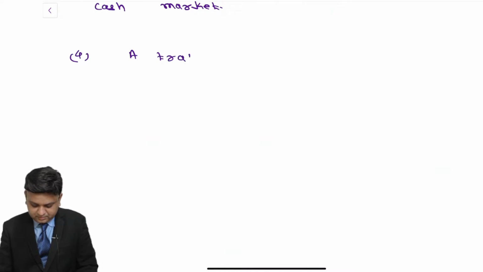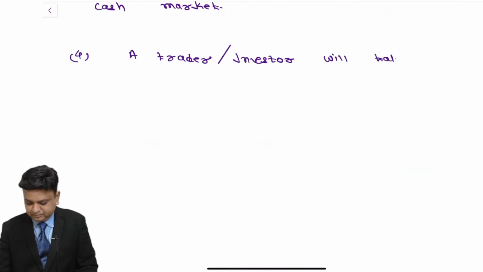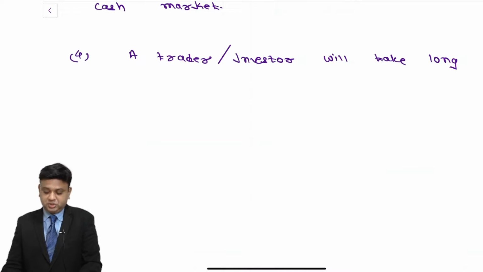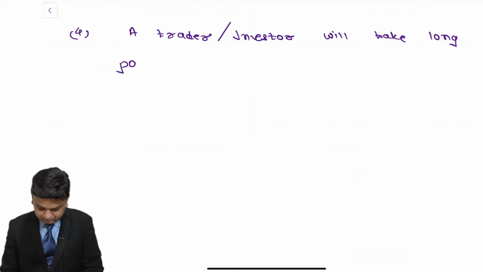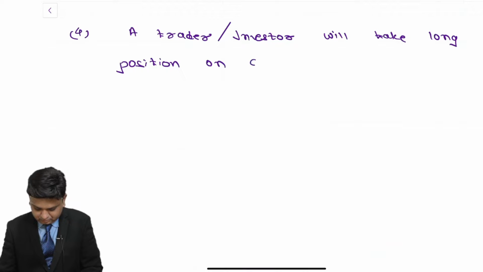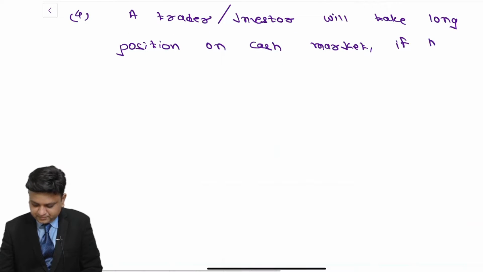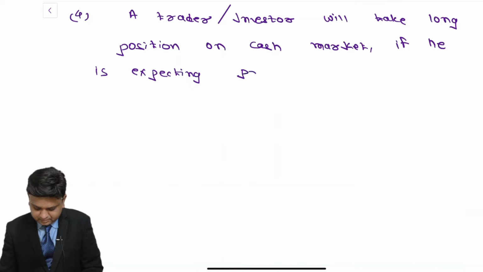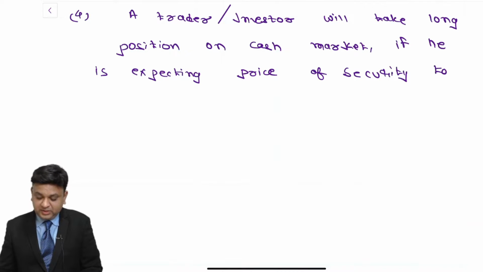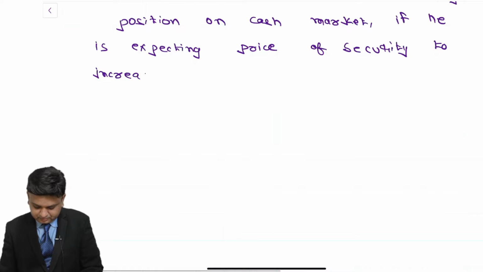A trader / investor will take long position on cash market, comma, if he is expecting price of security to increase. Full stop.